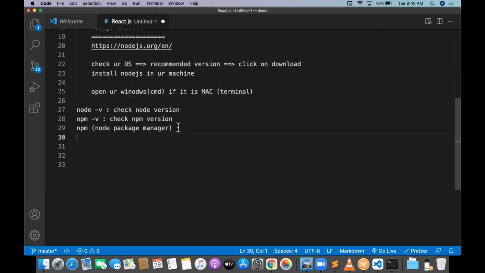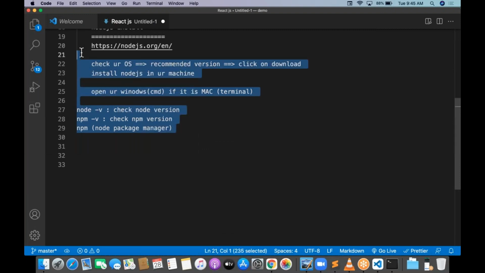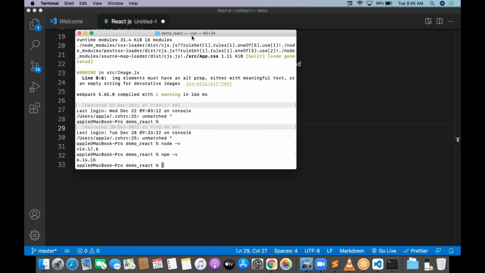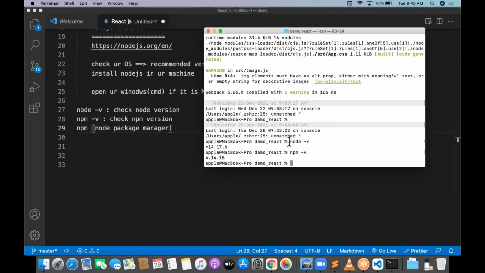This is the first installation before React. The first installation is Node installation. So I have the Node installation done. Node minus v shows 14.17.6 and npm minus v shows 6.14.15, the latest versions of Node and npm.